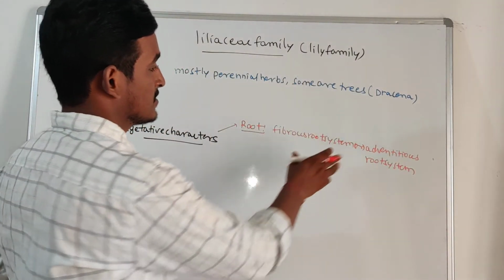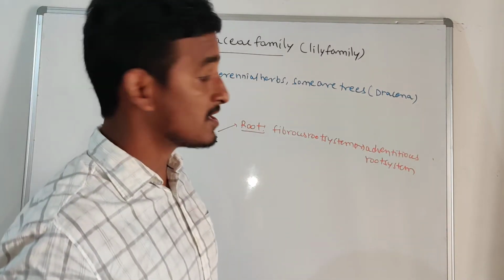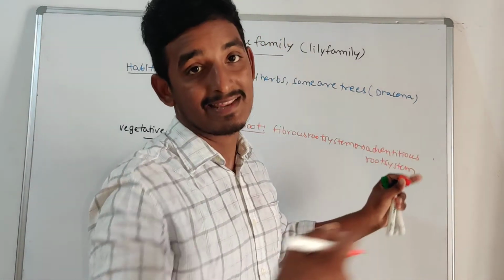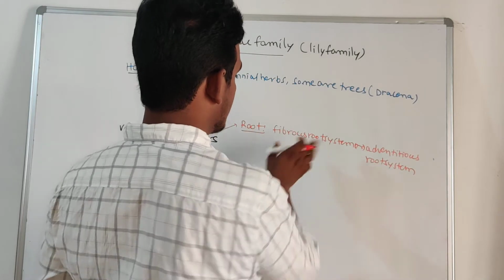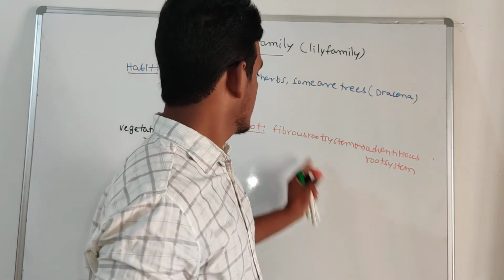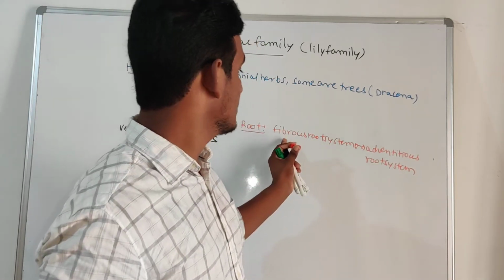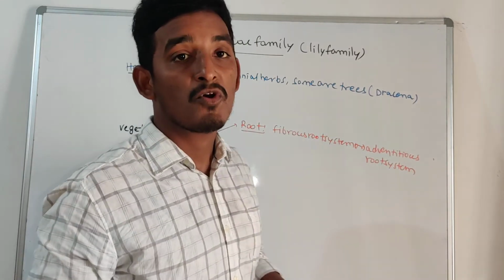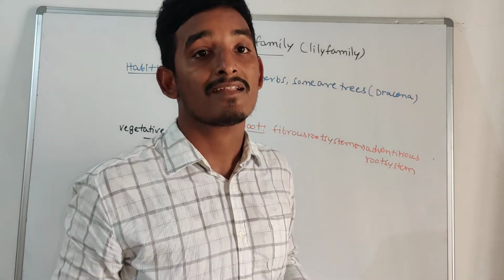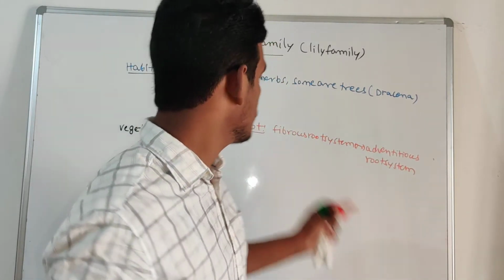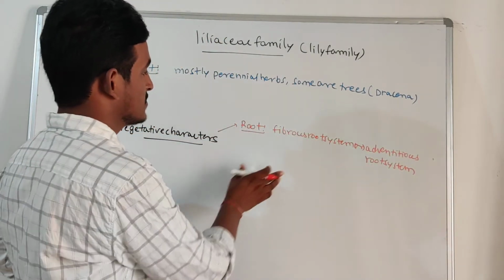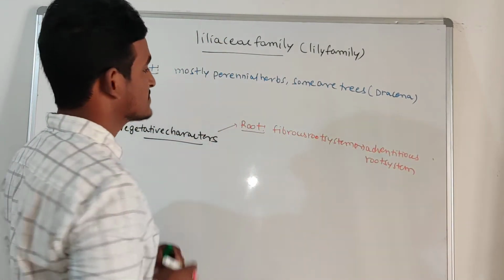Adventitious roots are those originating from parts other than the radicle. In a fibrous root system the taproot is short-lived and is replaced by many small roots, all equal in length. There is no main root in a fibrous root system. This type of root system is found in this family.